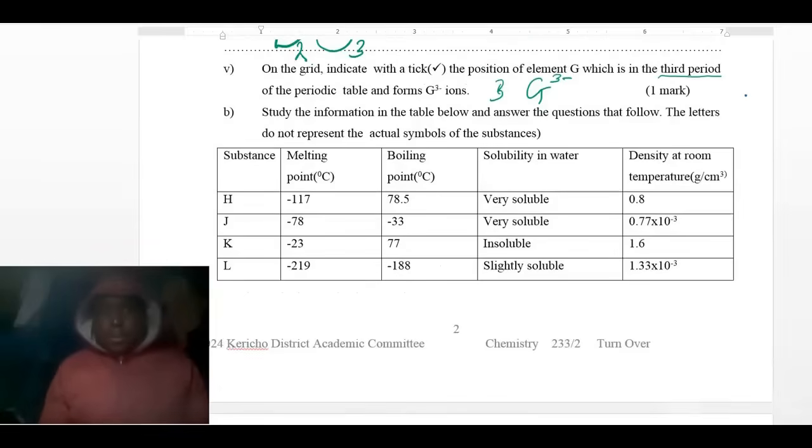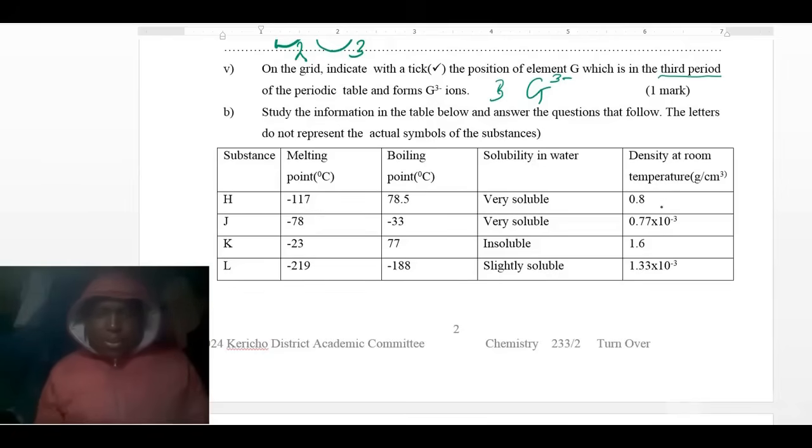Study the information in the table below and answer the questions that follow. Substances H, J, K, L. We have the melting point and the boiling point. Substance H is very soluble in water, J is very soluble in water, K insoluble in water, L slightly soluble.